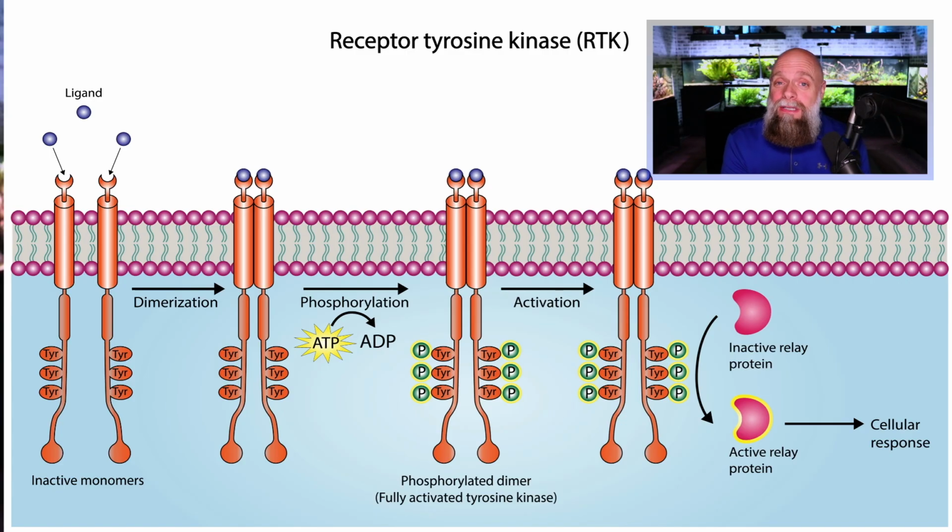Once that dimer has been phosphorylated, it is going to power a reaction. And you can see on the right-hand side, you've got an inactive relay protein becoming active. And once again, this is going to start the next step, that's signal transduction. And eventually, we're going to get to a cellular response.